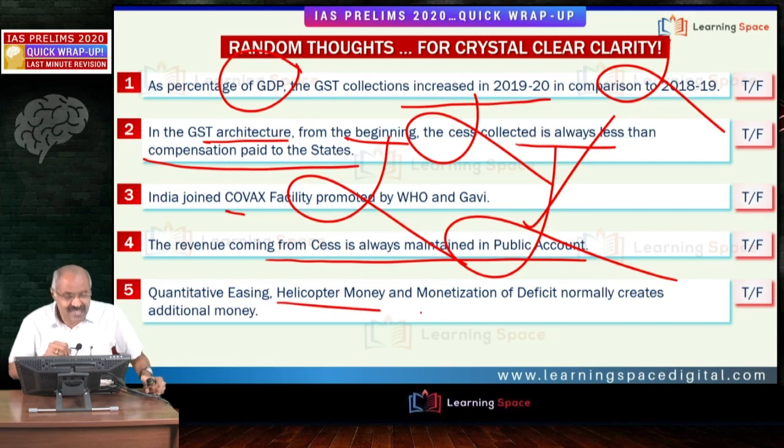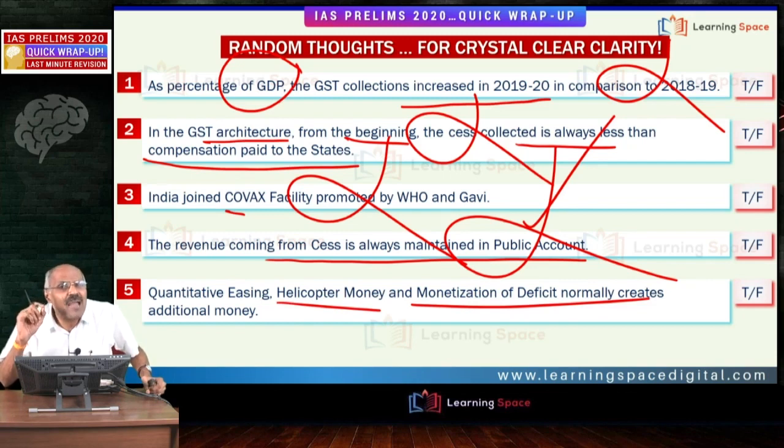Quantitative easing, helicopter money, monetization of deficit. They normally create additional money. Absolutely correct. Students must have clarity with regard to monetization of deficit, helicopter money. Central bank prints currency through the government that is distributed among the people. That is helicopter money. That is creating additional money.